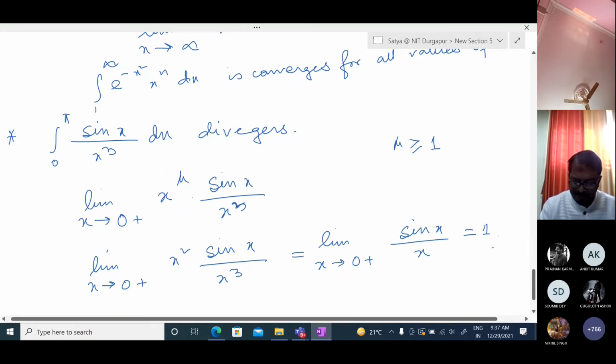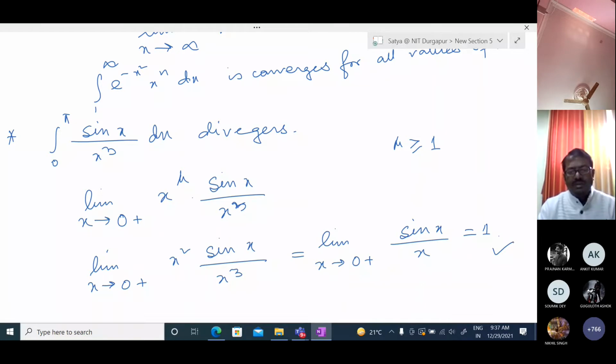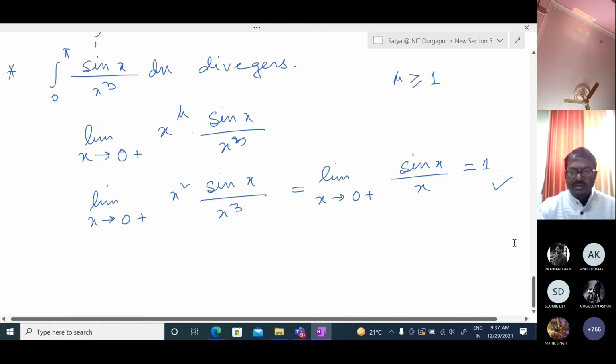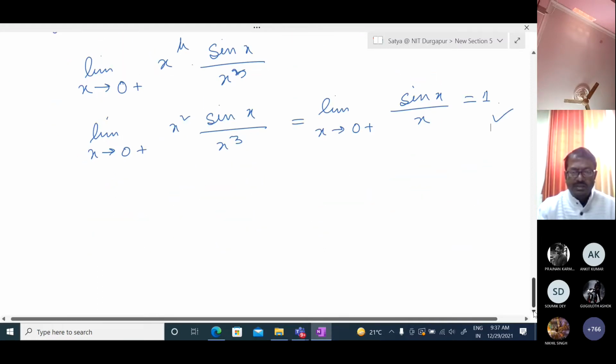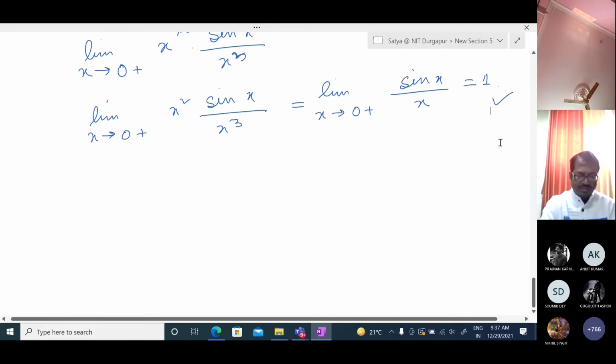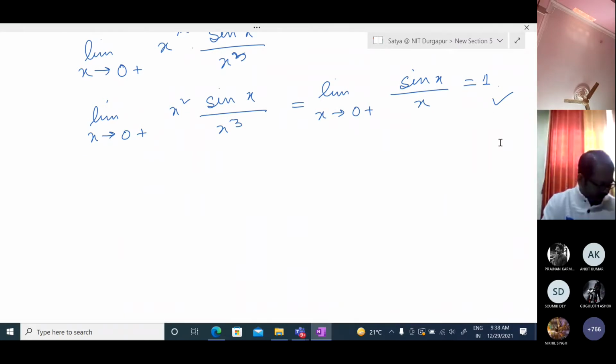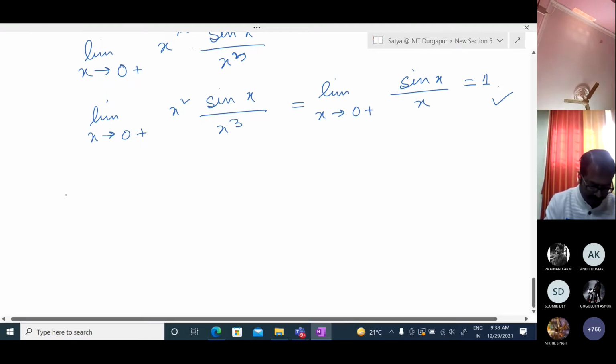Fine. Some other examples are done in the assignment, that means whatever I have given, and some exercises are also given, so you try to solve them. Now I am going to discuss another 2 problems that are mainly important, and you should understand them. First, discuss the convergence of this integration.